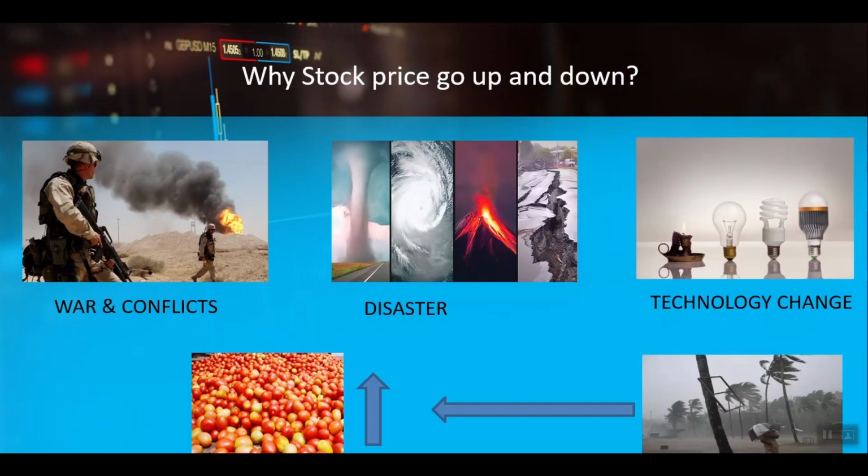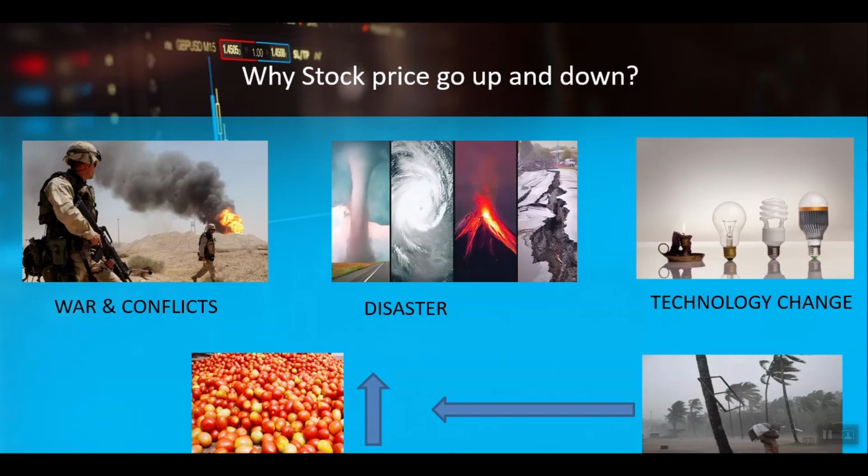Let me ask you this question. Why tomato price gone up suddenly? Now around per kg it is costing around 50 plus rupees, right? Why there is a sudden price up? Have you ever thought about it? Why is that? Right. There are a few factors which caused tomato price go up.